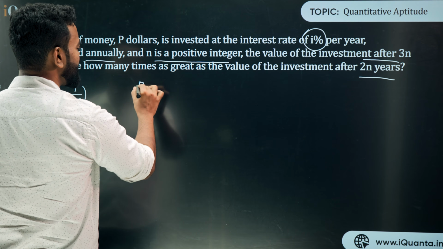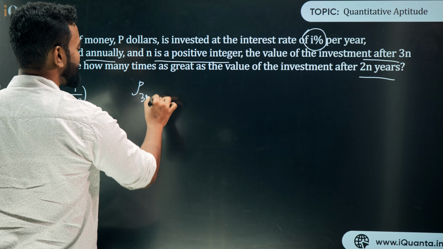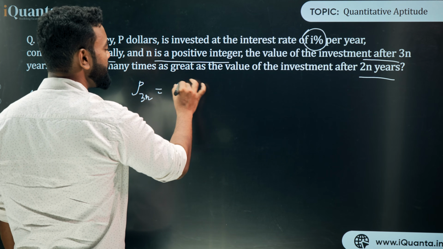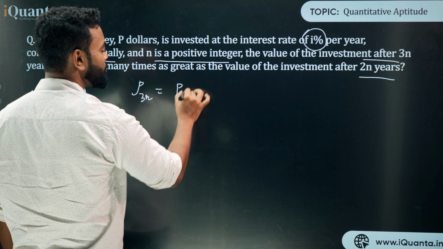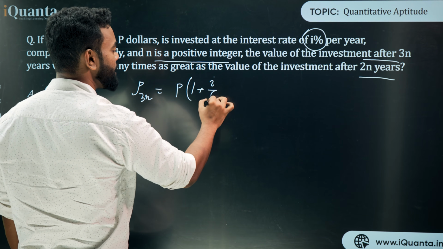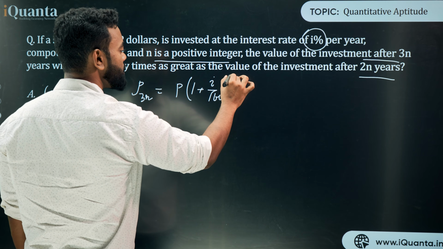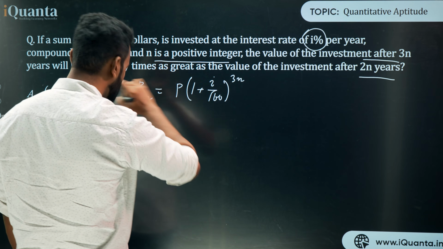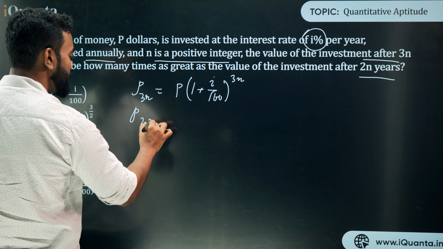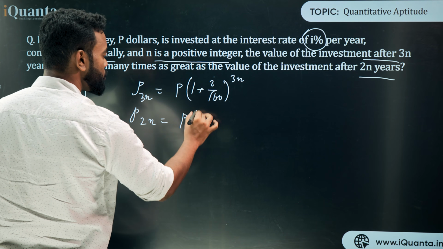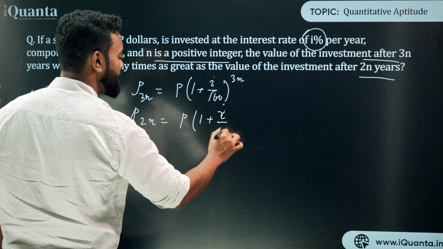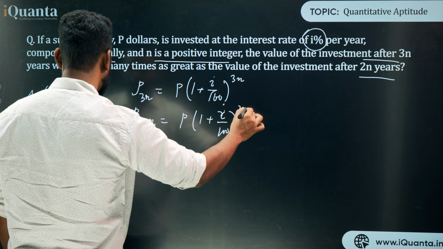So P3n, that is the investment after 3n years, has to be P into, I am taking P as the principal amount, P into 1 plus I upon 100 to the power 3n, yes or no? And similarly P2n has to be P into 1 plus I upon 100 to the power 2n, yes or no? Right?